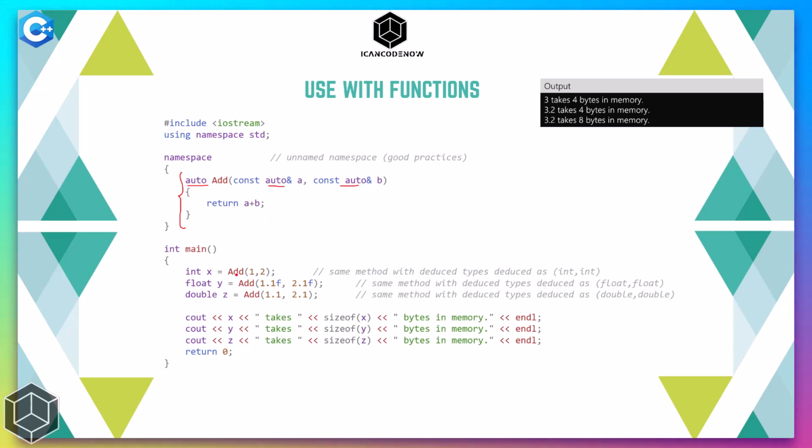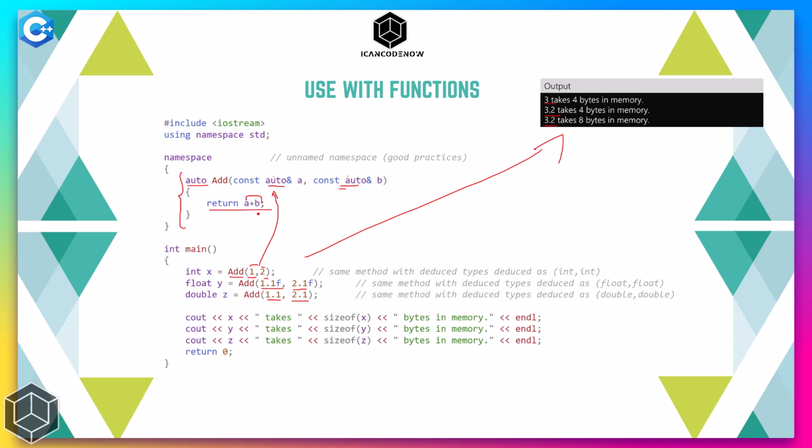all the same. When add is called with 1 and 2, the argument types are int, so these become int, and the return type is also int because it is adding integers. And similarly, when this is called with floats, these become float, and when 1.1 or 2.1 is provided as an argument, these auto keywords are replaced with double by the compiler. And the same goes for the return type. The compiler detects the return type from the return statement. And when we run this program, we can see that the value of x is 3, and the value of y is 3.2, which is a float, and the value of z is 3.2, which is a double.